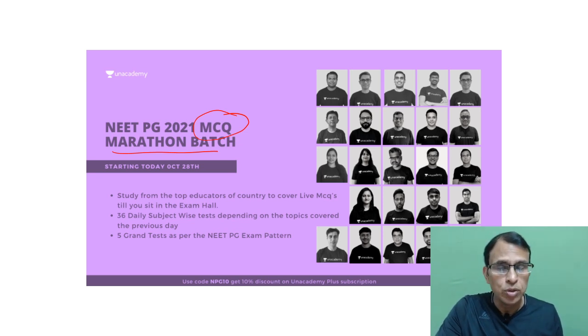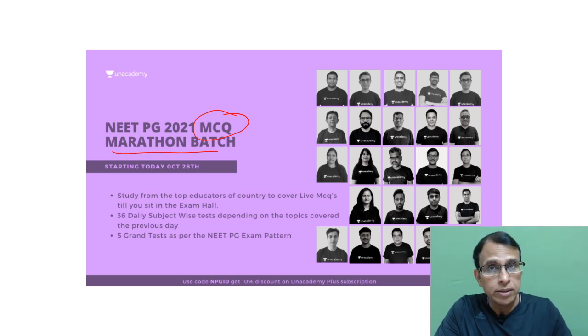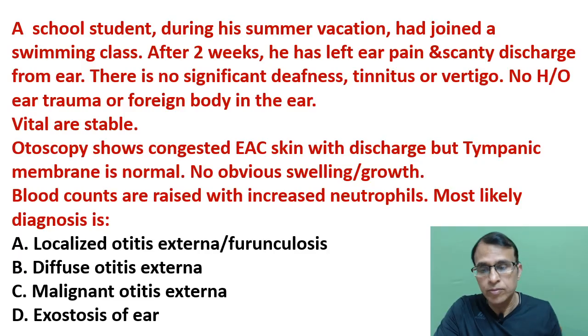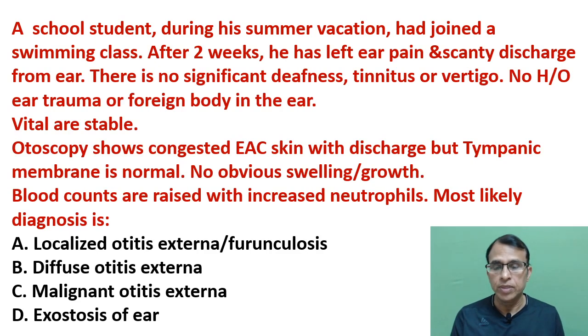Like I said, most of them are image-based, clinical based questions. Now this is your first question. A student during his summer vacation had joined a swimming class. After 2 weeks, he has left ear pain and scanty discharge from the ear. There is no significant deafness, tinnitus or vertigo, no history of ear trauma or foreign body in the ear. Vitals are stable.